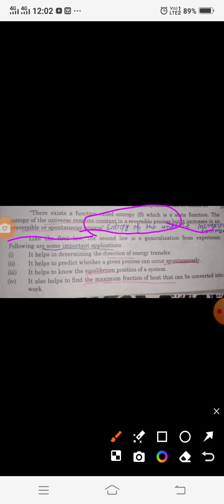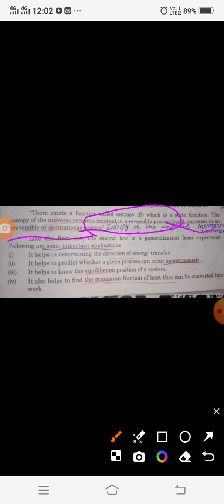It means that once a process has occurred, once managed things are disordered, once the entropy is increased, it means that in an irreversible, spontaneous process the randomness, the disorderedness, is increasing.